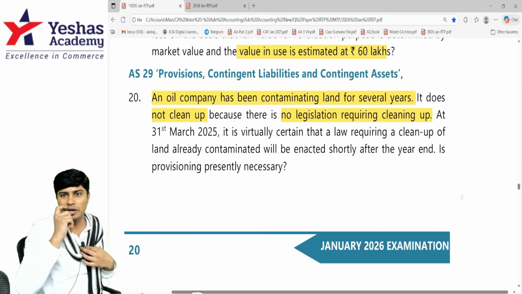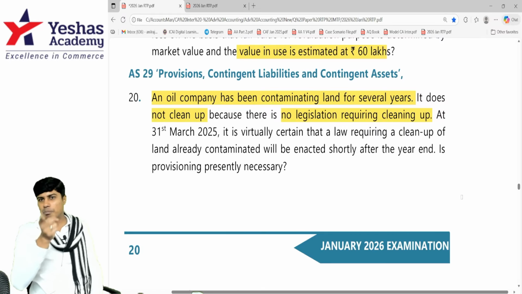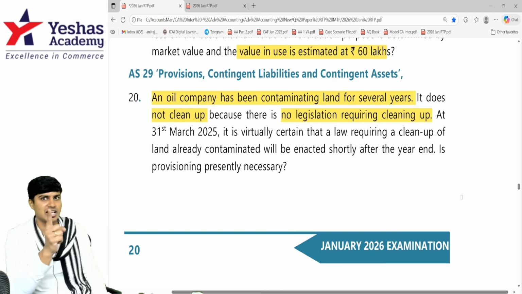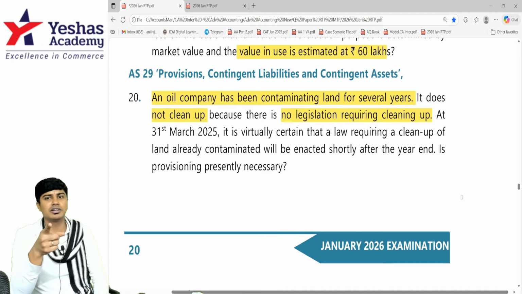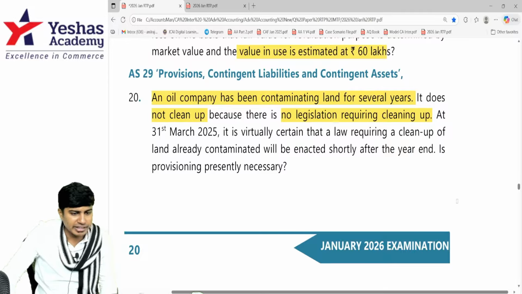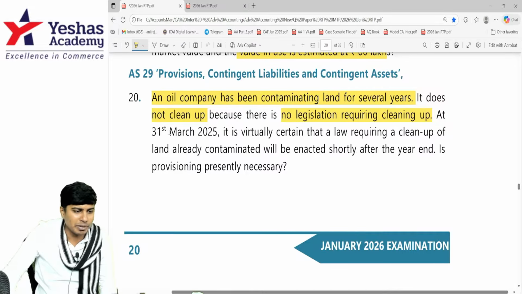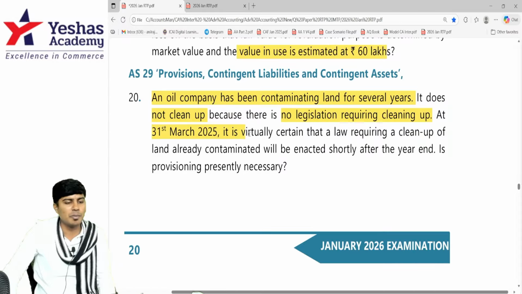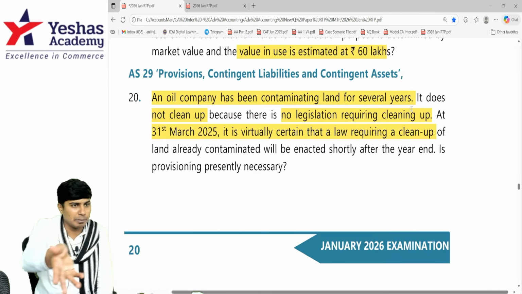Yes, I agree there is no legal obligation. But if you continue to abuse the land like this, very soon there will be legislation and you might have to pay a fine for it. I'm talking about the company. It is virtually certain that the law requiring the cleanup will come. See, on 31st March 2025, the company is 100% sure, as people have been protesting, that the new law will come, which will enforce a liability on the company.